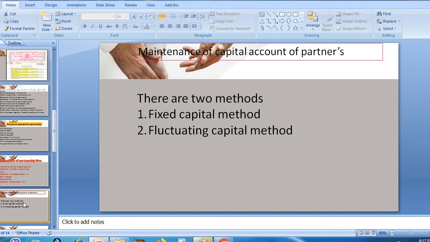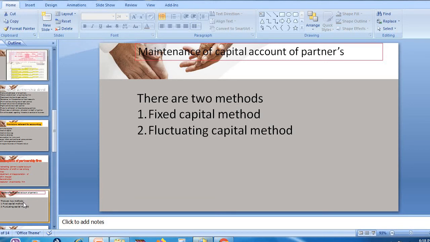There are two methods followed for maintaining the capital account of the partner. The first one is the fixed capital method and the second one is the fluctuating capital method. We are going to study both in detail.